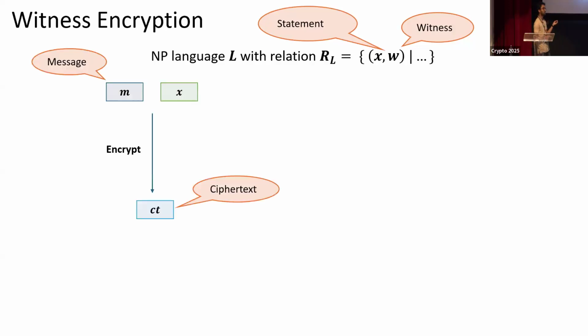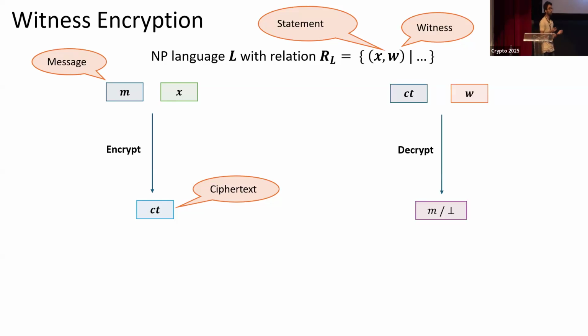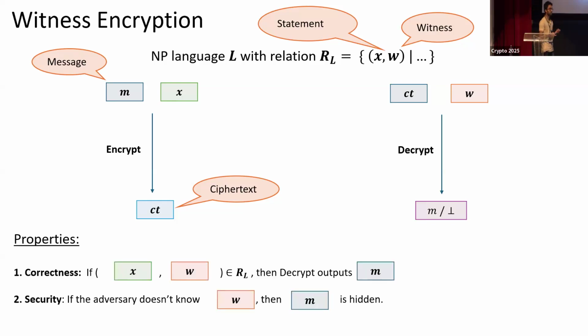And when you encrypt a message, you encrypt it with some instance in the language. So the instance is x, and you create a ciphertext CT. And to decrypt, you have to produce a corresponding witness for the instance. And again, the correctness says that if the instance-witness pair is in the NP relation, then decrypt successfully outputs the message. And security says that if the adversary doesn't know the witness, then the message is hidden.